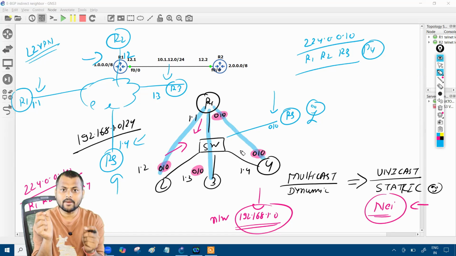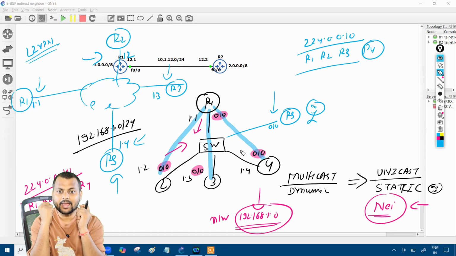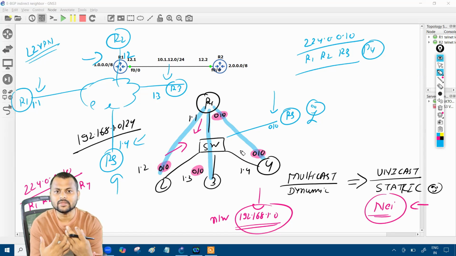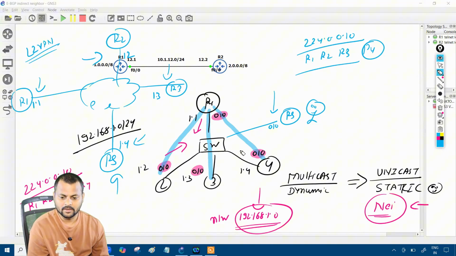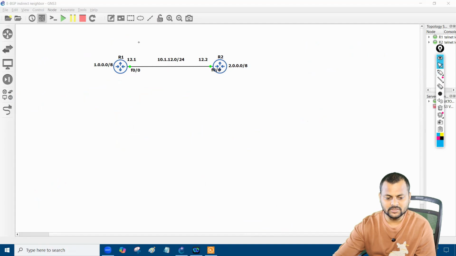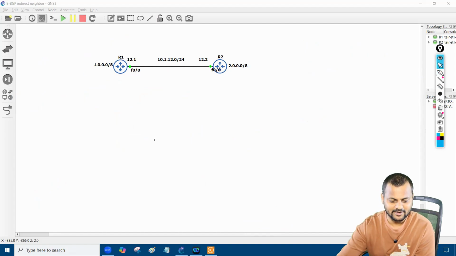So I'm manually defining the neighborship. When I manually define the neighborship, it gives me more security. And that's how the EIGRP static neighborship comes into the picture. So let's have a look.